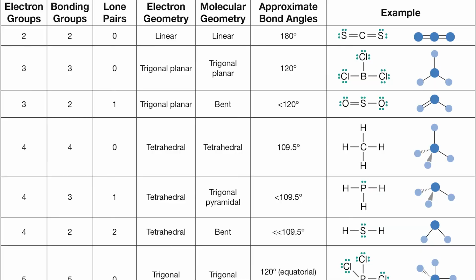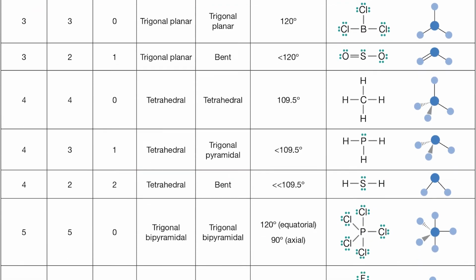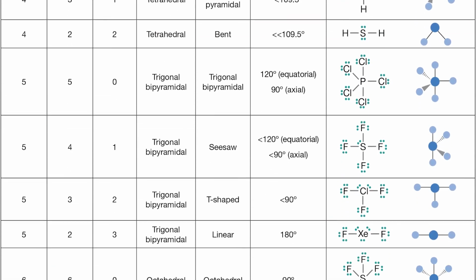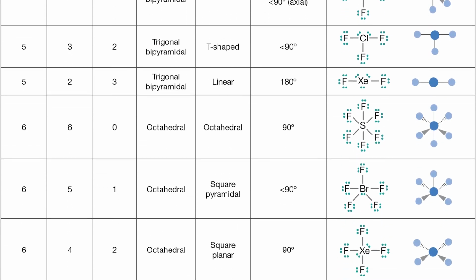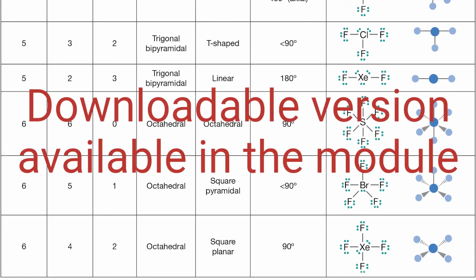Thus, the polarity is affected by the presence of polar bonds and the three-dimensional shape of the molecule. To see the polarity of a molecule, it is important to review the different shapes of molecules based on their bonds. Here's a chart of all the possible geometries of molecules. Remember that the geometries are related to the hybridization of the orbitals. Let's take a look at a molecule and determine its shape and polarity.